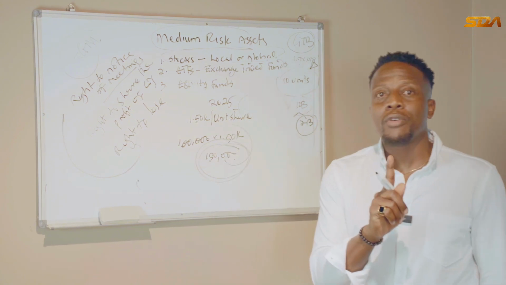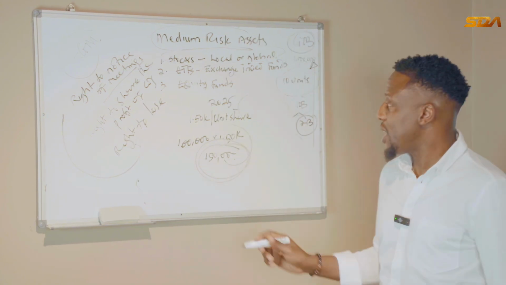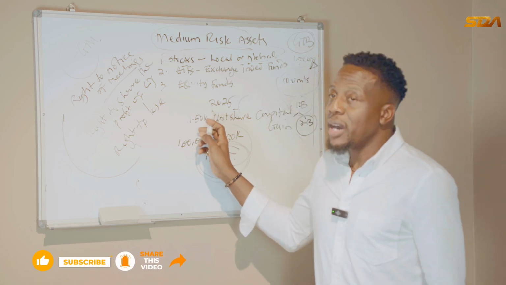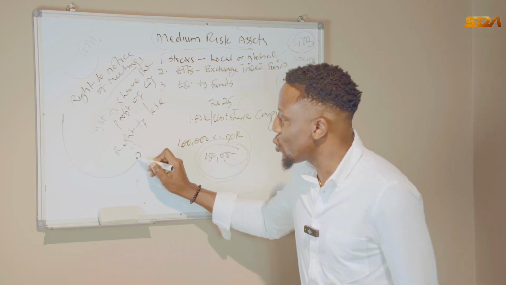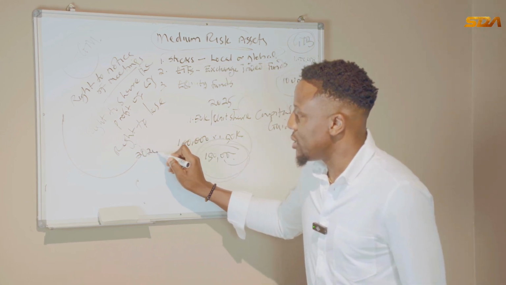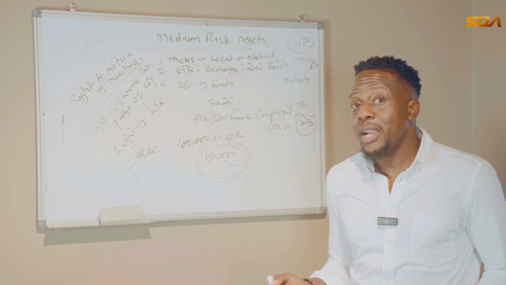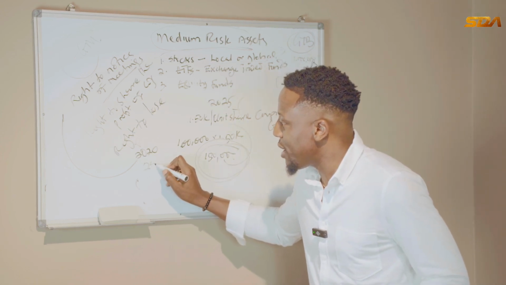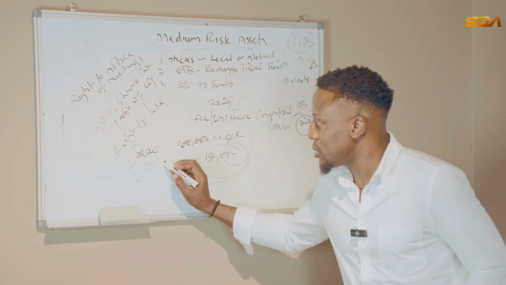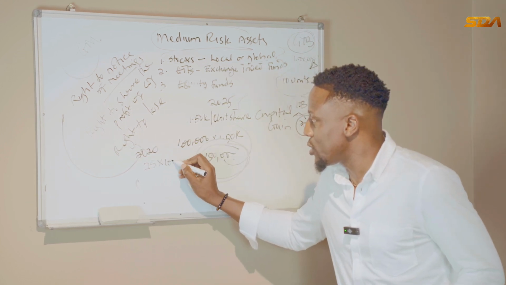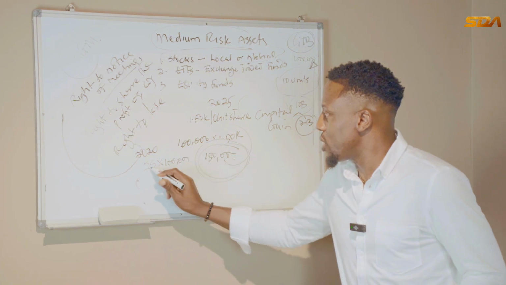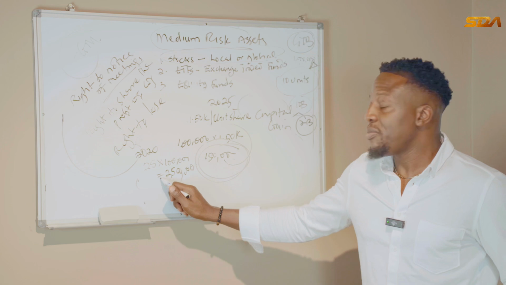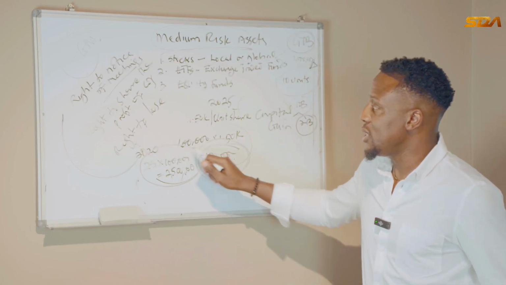That's not the only way you make money from shares. The other way that you make money from shares is through capital gain. So you bought these GT Bank shares in year 2020. Let's say the market price that the share was selling for then is 25 naira, and you have 100,000 units. So 25 times 100,000 should give me 2.5 million. I must have paid 2.5 million for these shares in 2020.